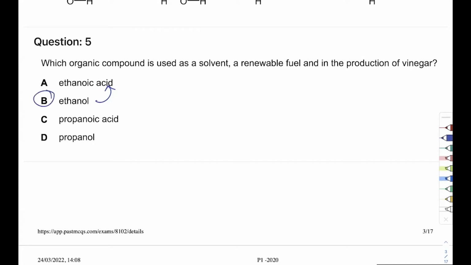Only B. Of course, A is also used in production of vinegar. Vinegar is not entirely ethanoic acid. You add water, you add a couple of other things. But ethanol is the only one that fulfills all three options, which is why we'll use this one.